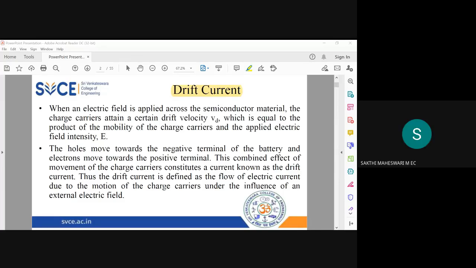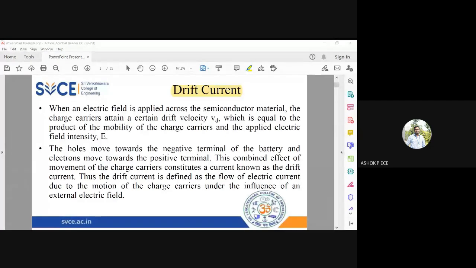What is current? Flow of electrons. What is the cause of current? When will the current flow happen? Potential difference. Very good. The potential difference is the cause of current.